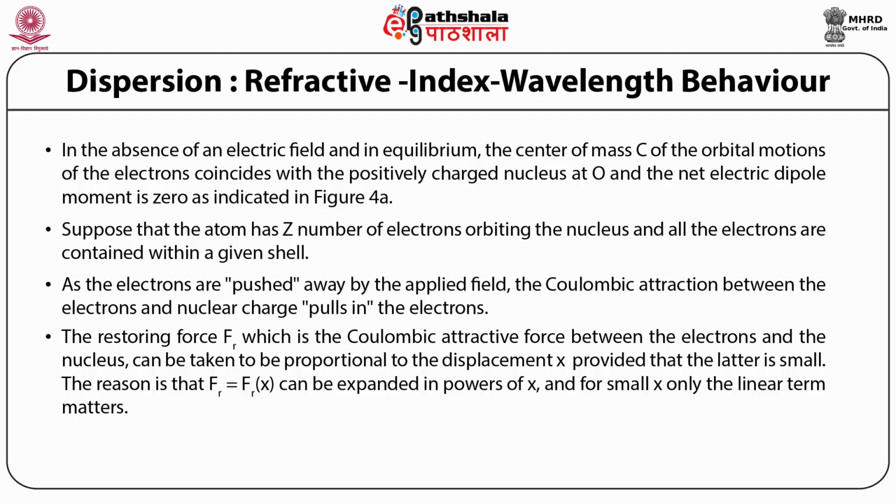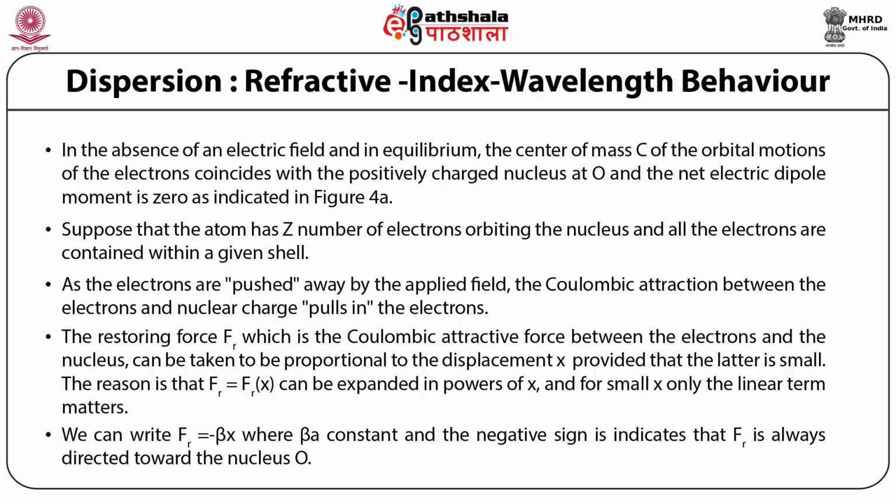The reason is that Fr, which is a function of x, can be expanded in powers of x, and for small x only the linear term matters. The restoring force Fr is obviously 0 when C coincides with O, or x is equal to 0. We can write Fr is equal to minus beta x, where beta is a constant and the negative sign indicates that Fr is always directed towards the nucleus O.